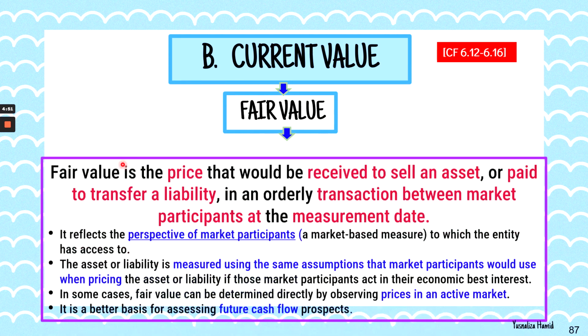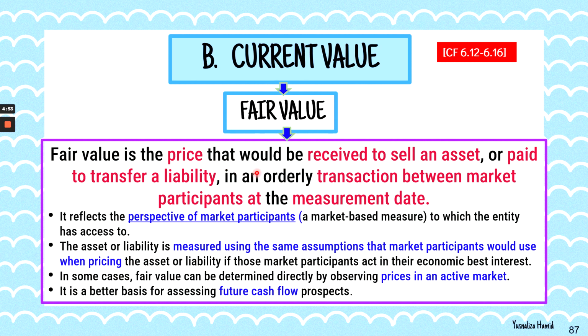Under the conceptual framework, fair value is the price that would be received to sell an asset. If let's say you are going to sell the asset today, what is the value of the asset today? The value of the asset today if you decide to sell the asset that you bought 10 years ago, or paid to transfer a liability in an orderly transaction between market participants at the measurement date.